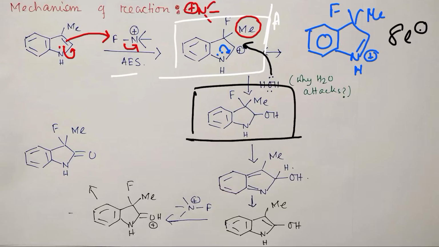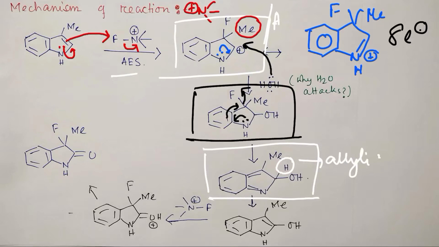See, this nitrogen has a lone pair, and it can push here. This can go, because fluorine is benzylic. So fluorine can leave. So ultimately this quinonoid type derivative, ortho-quinonoid type derivative, can be produced. Now the interesting part. See, this proton now became allylic, and we know that abstraction of an allylic proton is relatively easier.